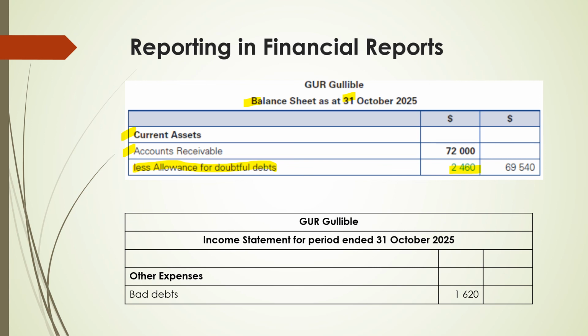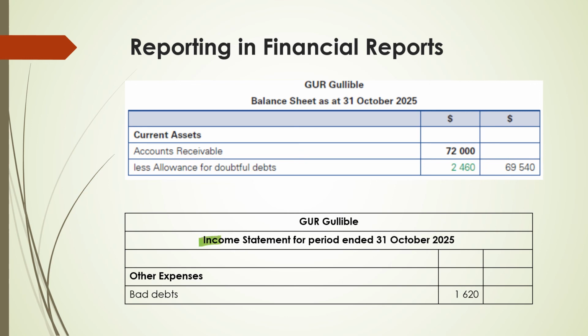This was the amount that was calculated on the 31st of October by taking 2% multiplied by the net credit sales of $123,000 for the month of October. We can also see in the balance sheet that out of the balance of $72,000 in the accounts receivable, we are expecting to only recover $69,540.